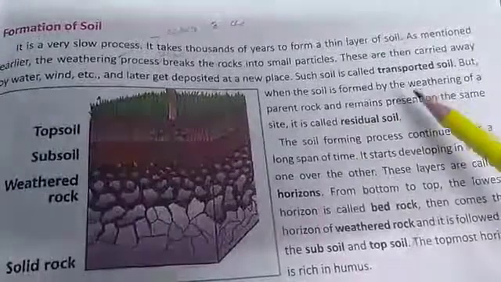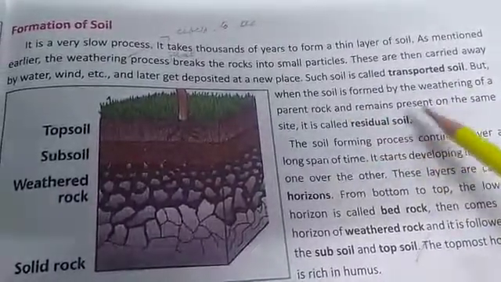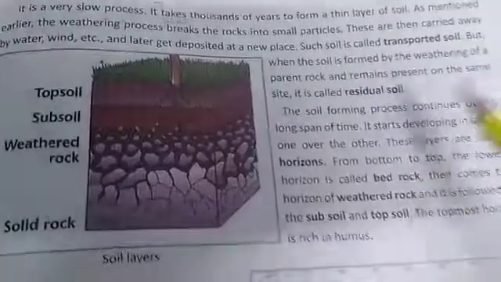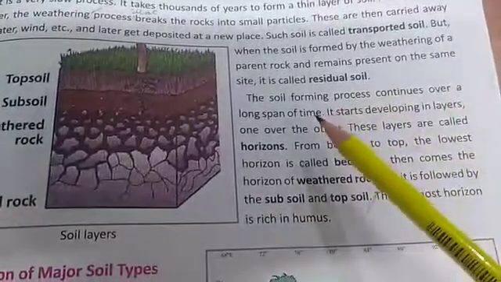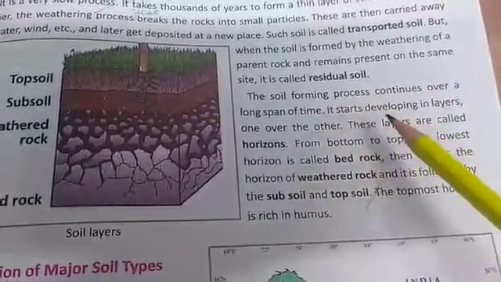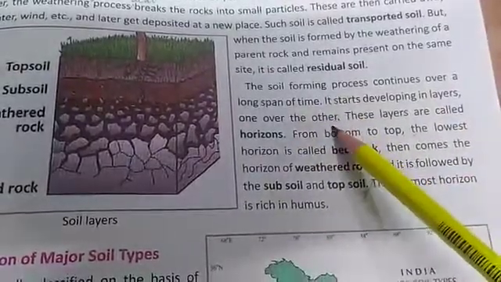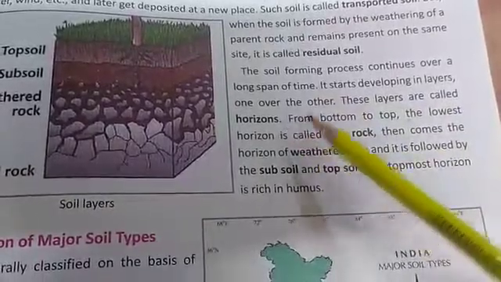When the soil is formed by the weathering of a parent rock and remains present on the same site, the soil forming process continues over a long span of time. It starts developing in layers one over the other. These layers are called horizons.